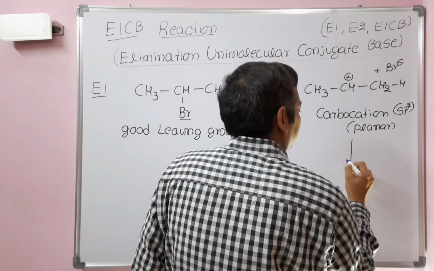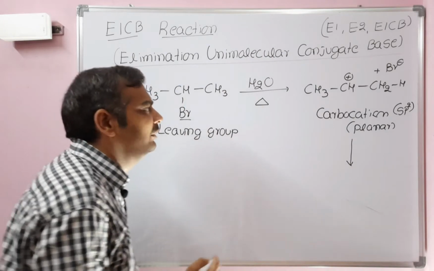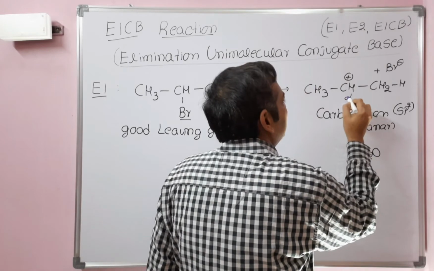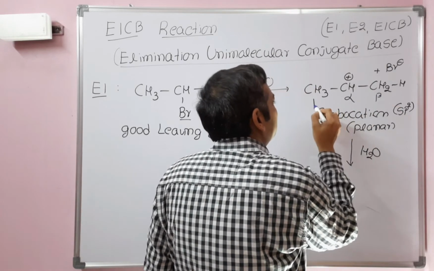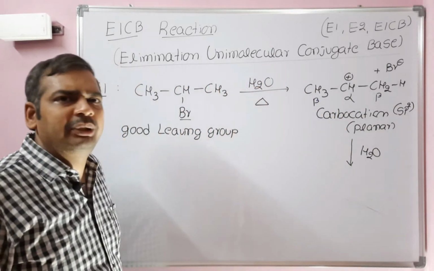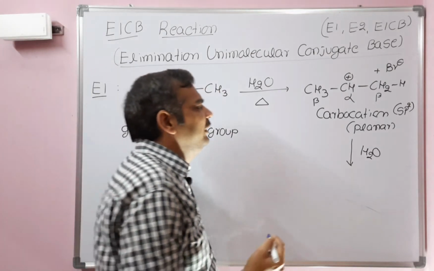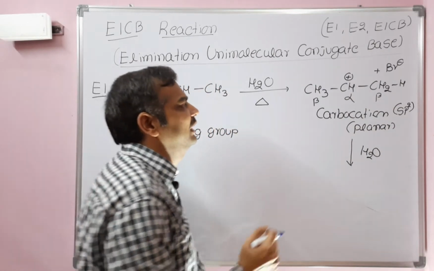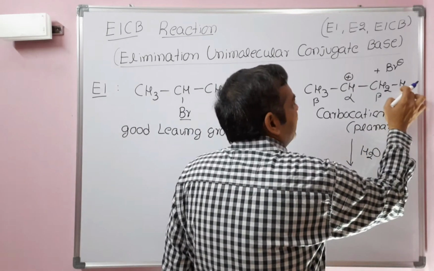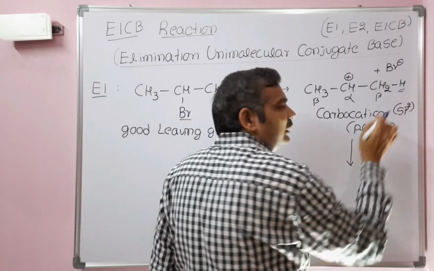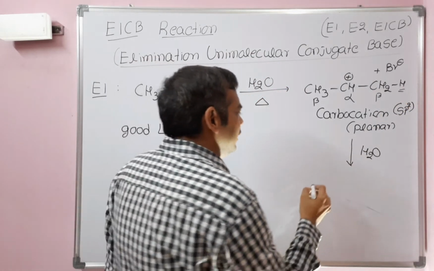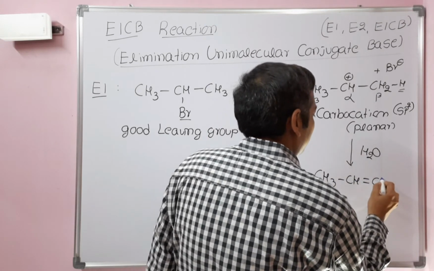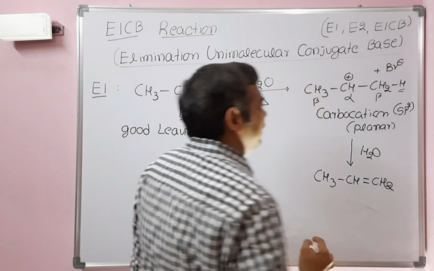In the second step, the weak base abstracts a proton at the beta carbon. This is alpha, this is beta, and this is also beta. Since these two beta carbons are the same, the weak base will abstract a proton at either beta hydrogen. Let us say the weak base abstracts a proton at this beta carbon hydrogen, then we will get propene as a product in E1 elimination reaction.